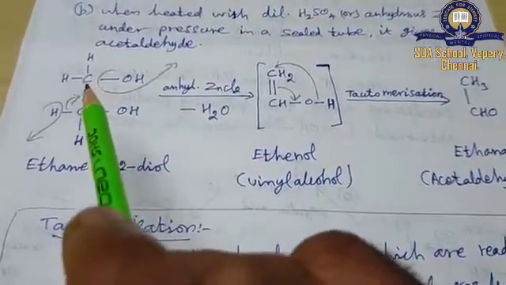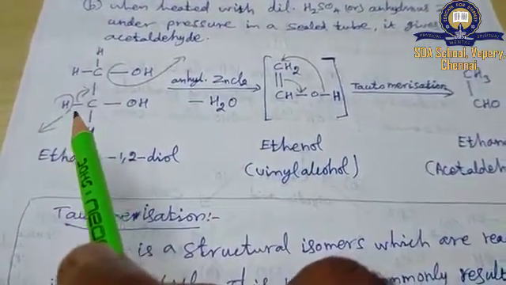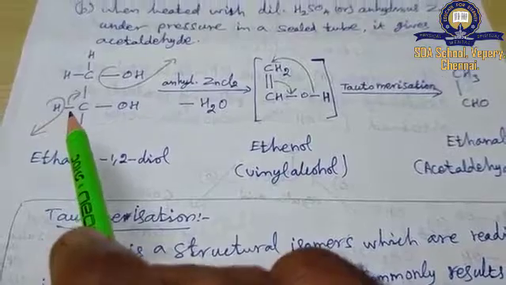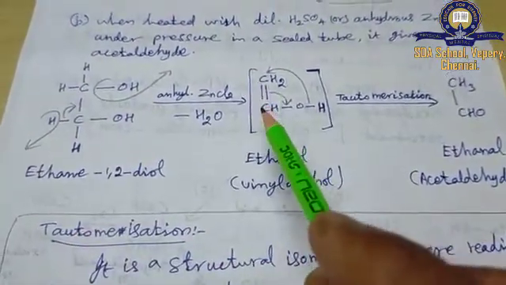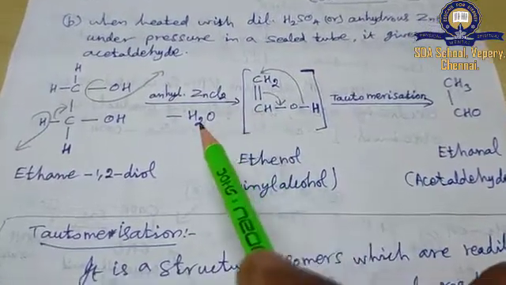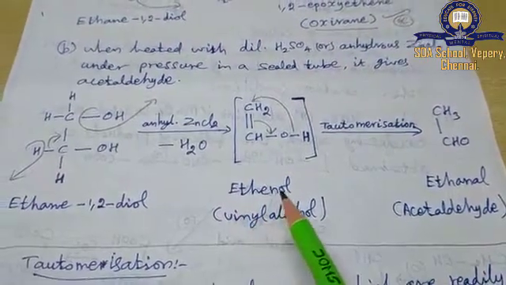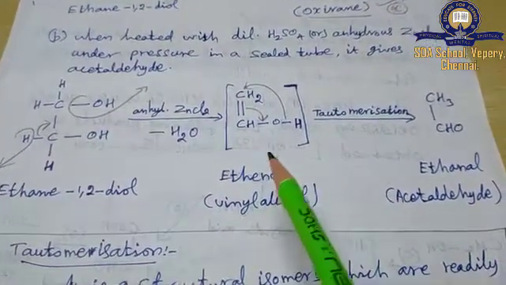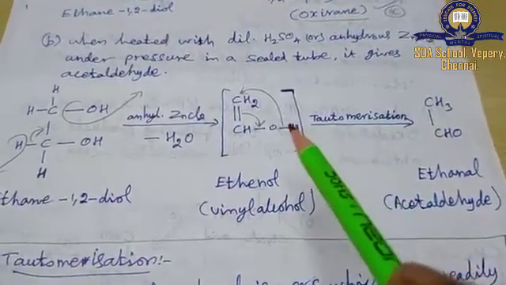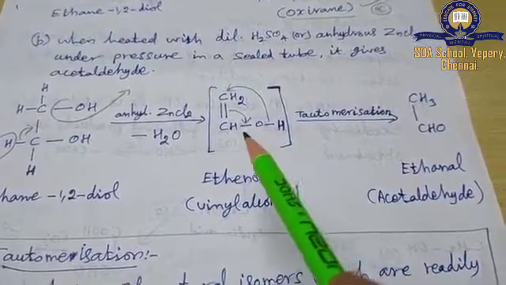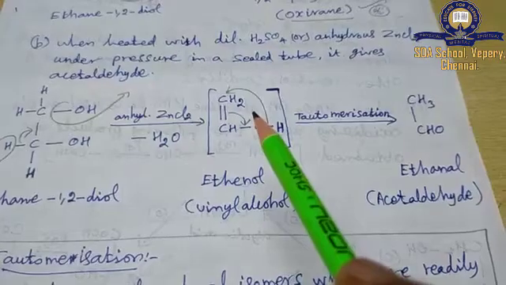Glycol, we may write like that. From one carbon, OH minus, that is a nucleophile, is going to be eliminated. From another carbon, H plus is going to be eliminated. This bond switches over between the two carbon atoms and becomes a carbon-carbon double bond system. By losing one water molecule, in such a way the intermediate compound forms, that is called ethenol, that is vinyl alcohol. Now it undergoes tautomerization. That means transfer of H plus ion, transfer of a proton from one carbon position to another carbon position. That is called tautomerization.